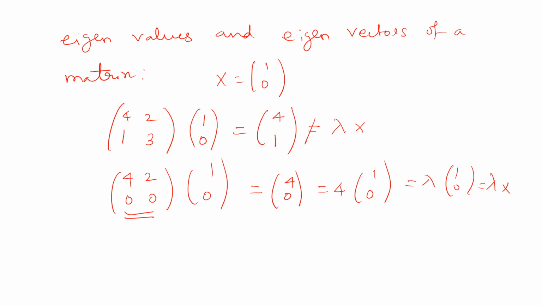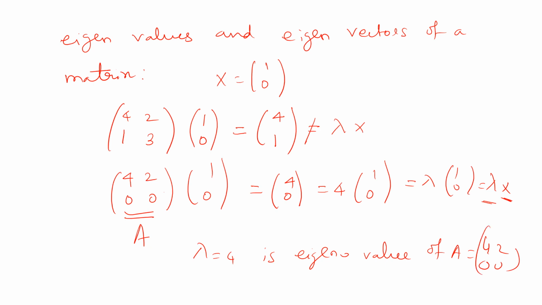Here this lambda is called the eigenvalue of this matrix A, and the corresponding vector is called the eigenvector of this matrix A. So here lambda equal to 4 is the eigenvalue of A equal to 4, 2, 0, 0, and 1, comma 0 is the eigenvector for this matrix.